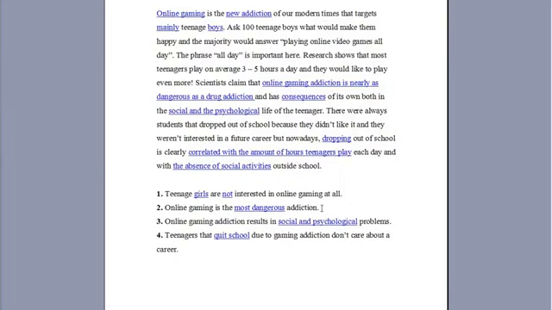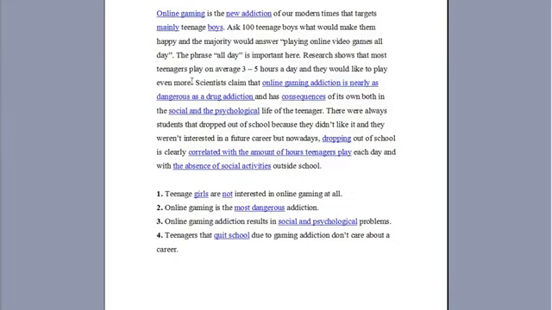Online gaming is the most dangerous addiction. As you see, we've already underlined the word dangerous in the text over here, so it helps us locate the answer a bit more easily. Let's read this section, and only this section, a little bit more carefully. Scientists claim that online gaming addiction is nearly as dangerous as a drug addiction and has consequences of its own both in the social and the psychological life of the teenager.